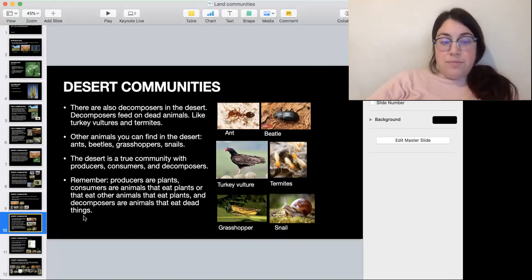Okay, so you have decomposers in the desert. You have turkey vultures, you have termites, and then you can find other animals: ants, beetles, grasshoppers, snails. So a desert is a true community with producers, with consumers, and with decomposers.